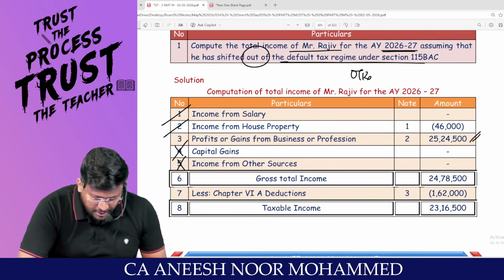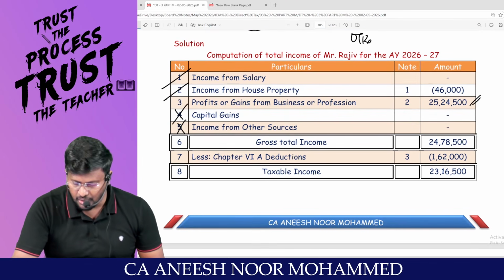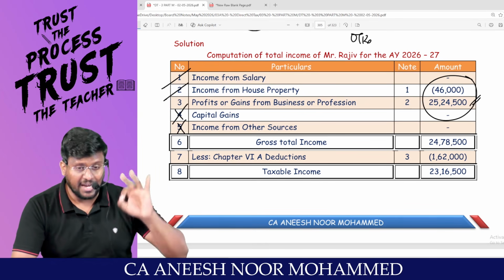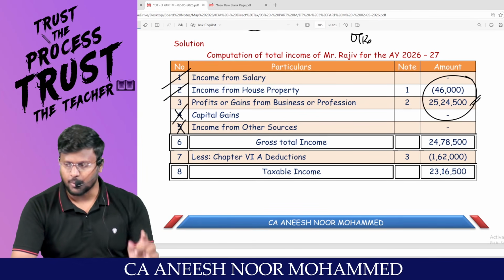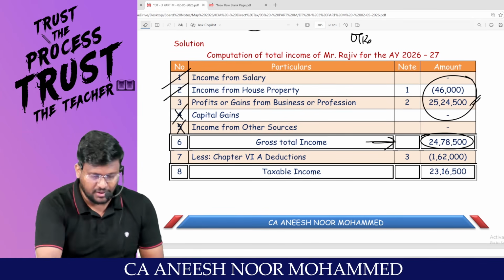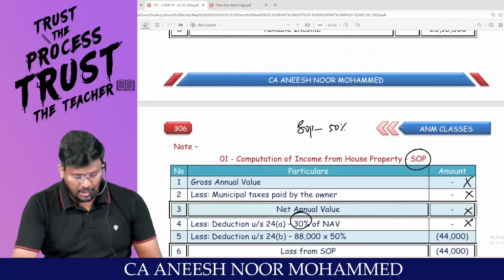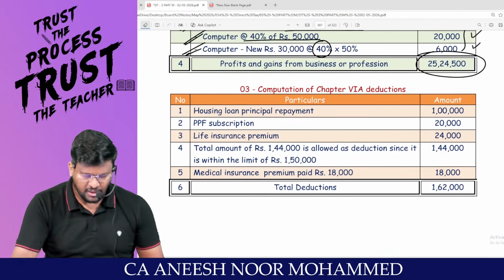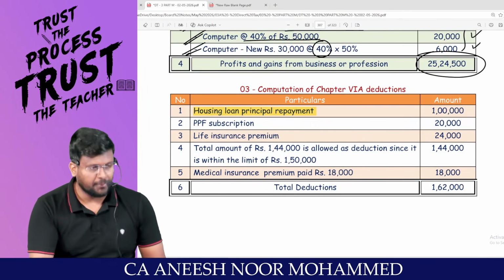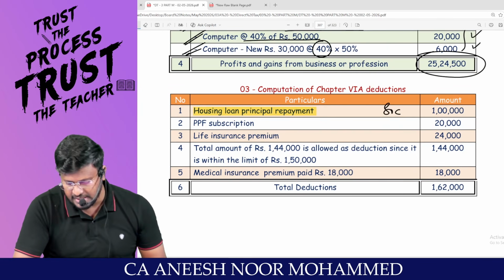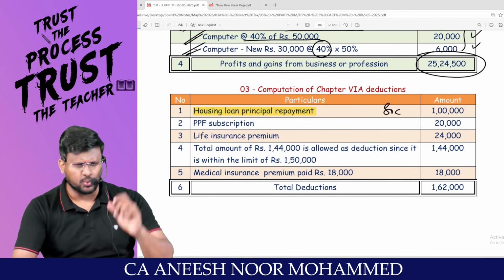There is no capital gain information. There is no income from other sources information. So since I am going to travel through the optional tax regime, I can happily knock off loss from house property up to an amount of 2 lakh. My gross total income will be 24 lakh 78,500. Any problem? Now, coming to Chapter 6A deduction, they were talking about a lot of Chapter 6A. Housing loan principal repayment. If you repay housing loan, it is entitled for deduction under 80C because total 1,88,000 was there.